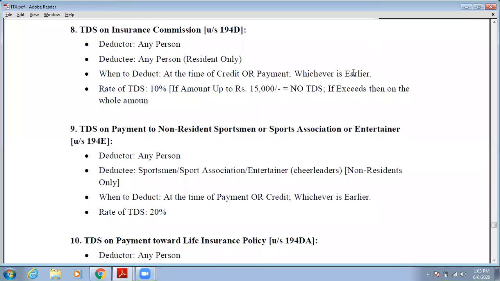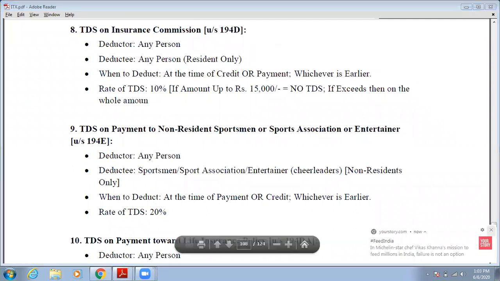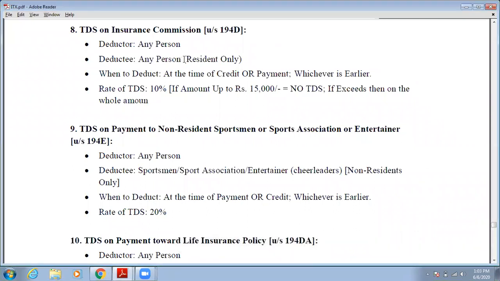Now, the next provision is TDS on insurance commission. If you are paying insurance commission, then what will be the rate of TDS that you will deduct? When you are paying commission, who will be the deductor? Any person. The deductor may be any person, whether it is an individual, HUF, AOP, BOI, or someone else. Who will be the deductee? The deductee will be any person, but he should be resident only. This provision will not be applicable to a non-resident. Then when to deduct this TDS? At the time of credit or payment, whichever is earlier.